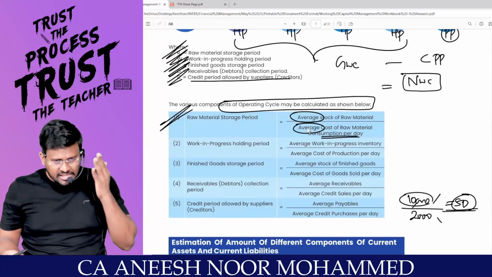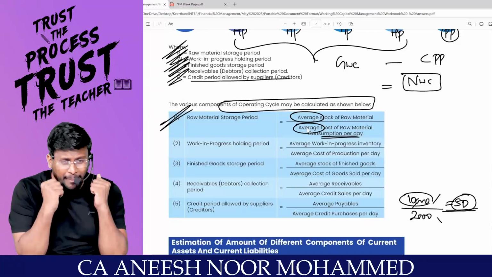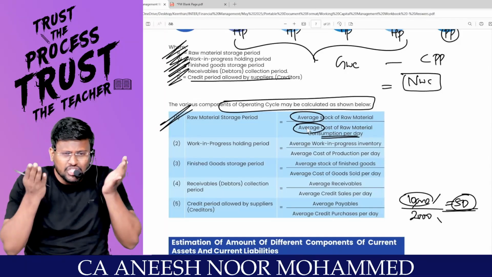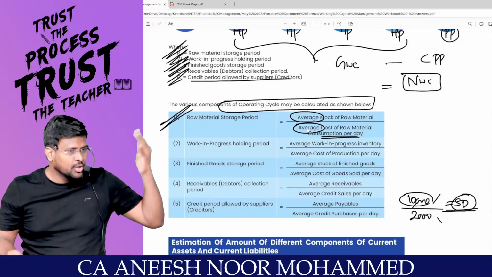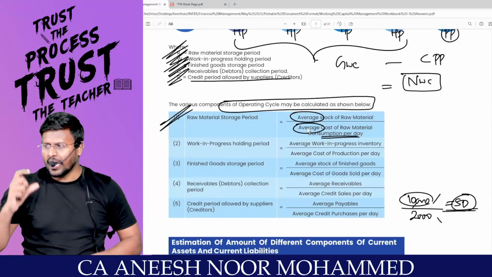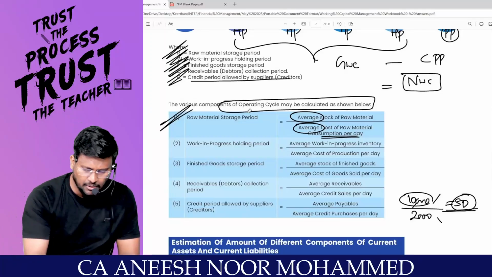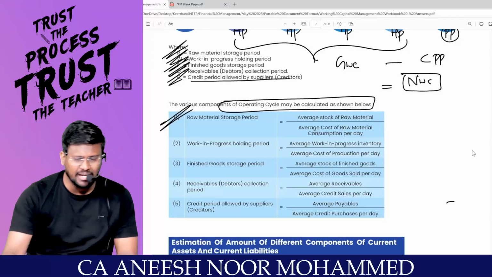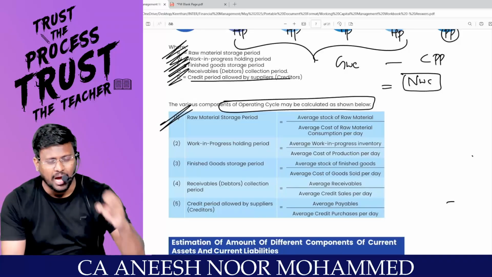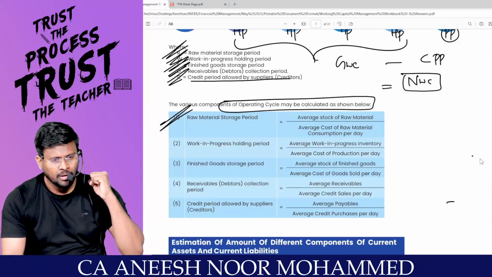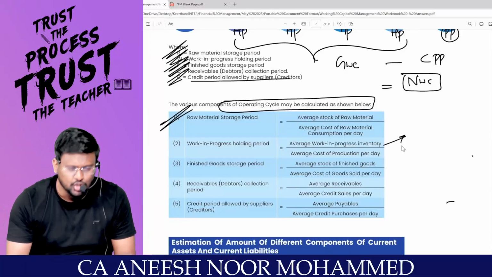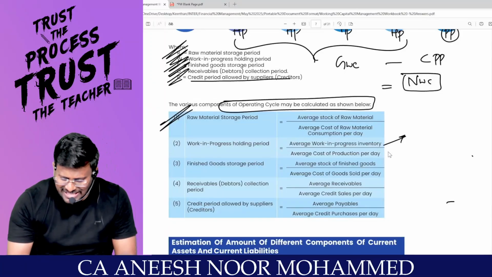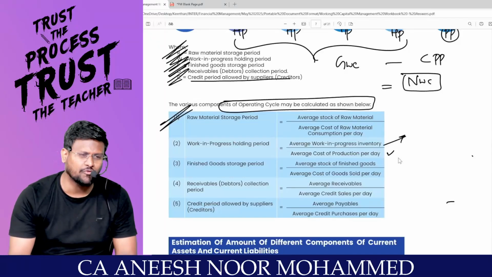The same logic applies. How much raw material are you having? How much consumption per day? Then you can easily find out that I am holding raw material for this many days. Comfortable? Next, what is the WIP holding period? In the work area, you will hold the WIP. What is the average stock of WIP you are having? What is the average production cost or factory cost per day?